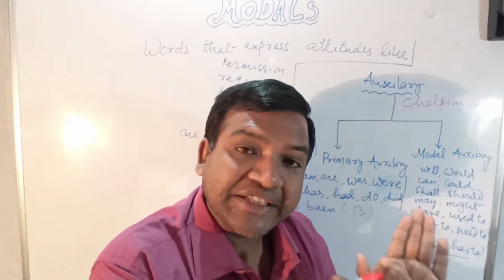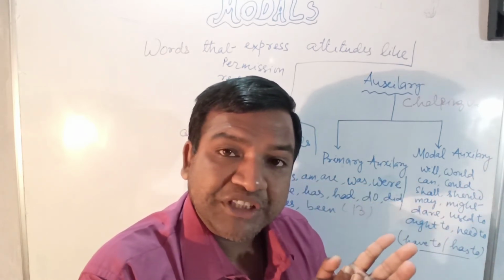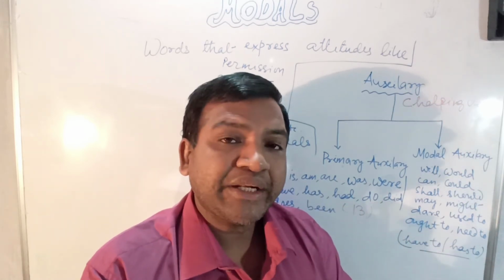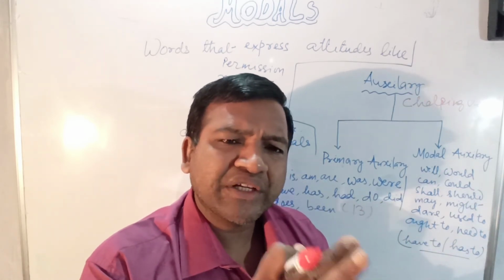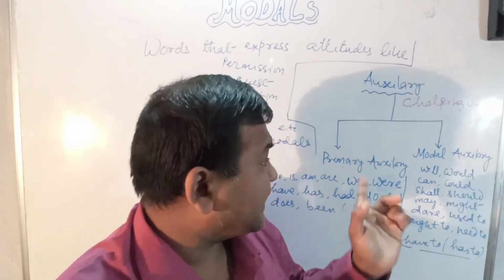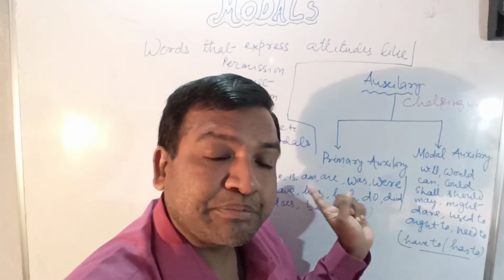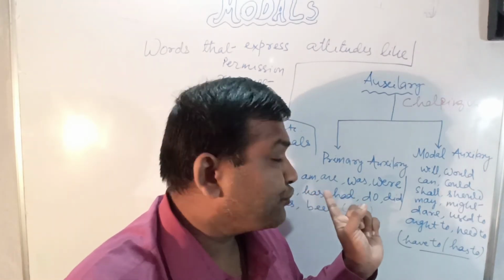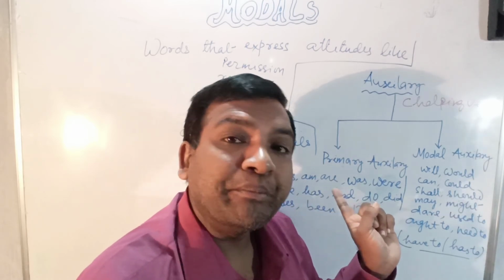If in any sentence you are going to write, the main verb is not there, meaning going, written, read, these types of verbs are not there, then these primary auxiliaries play the role of the main verb.